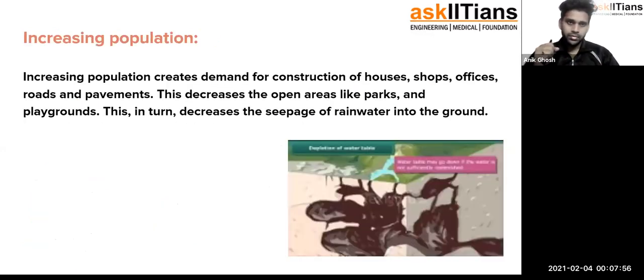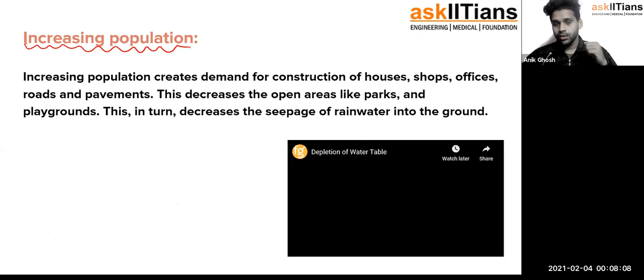Now what are the reasons for which this water table is going down? The first and most important one is the increasing population. Increasing population creates demand for the construction of houses.